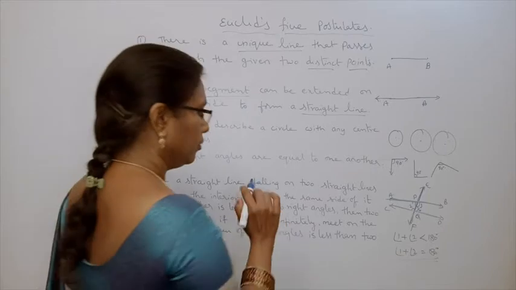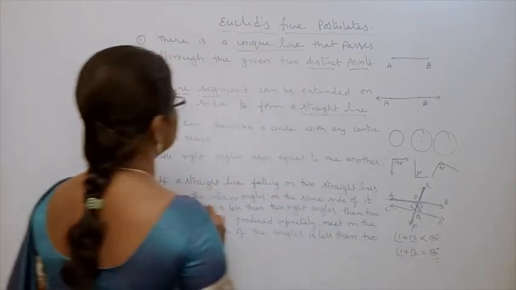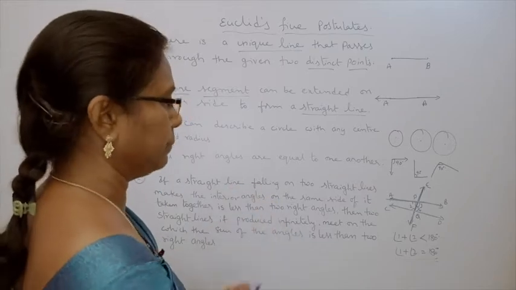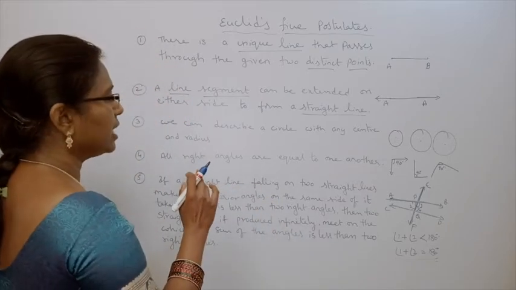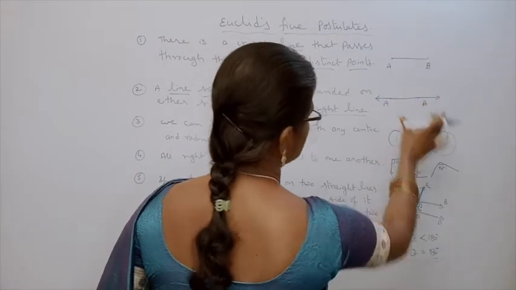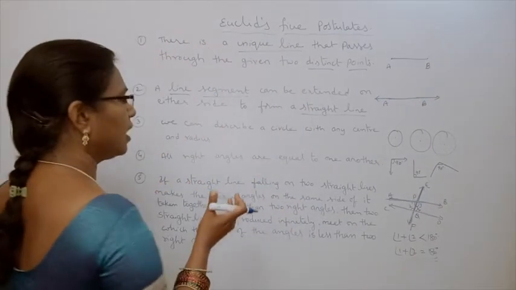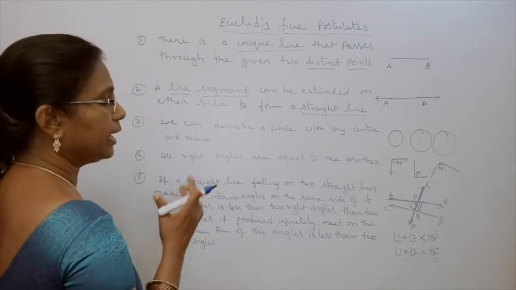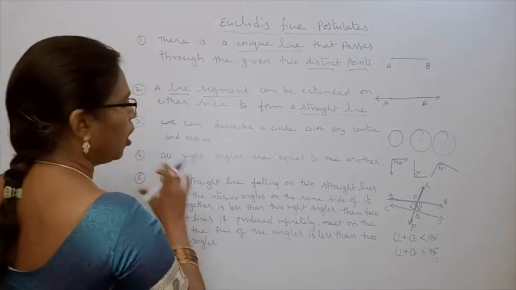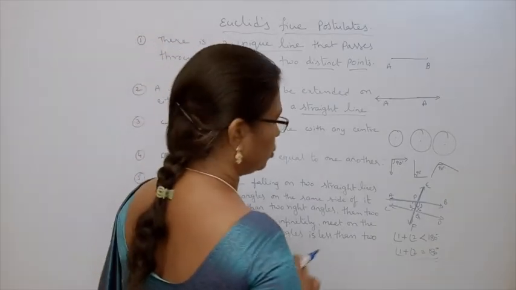That is the fifth one. Then what is the first one? You can draw only one line through two different points. Second one, what? If you extend a line segment, you will get a straight line. You can draw a circle with any center and any radius. All right angles are equal to one another.